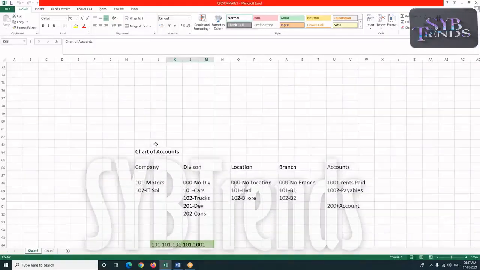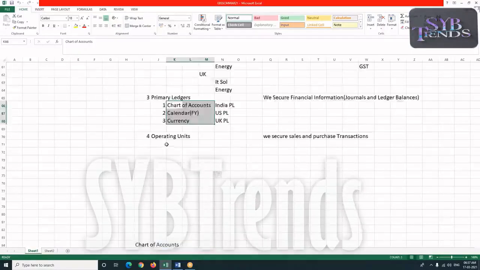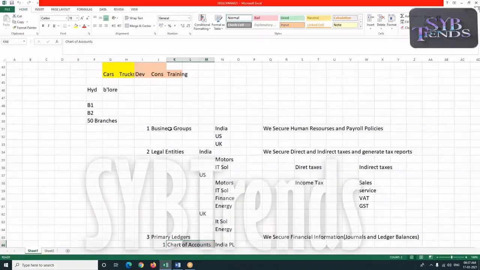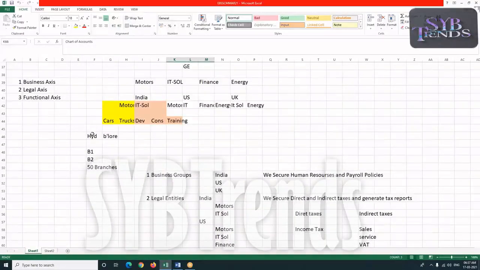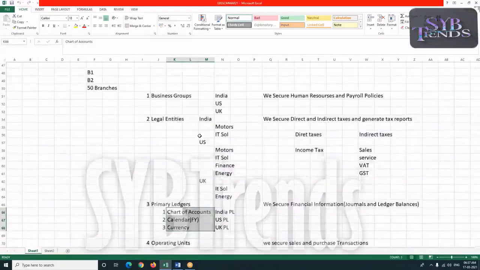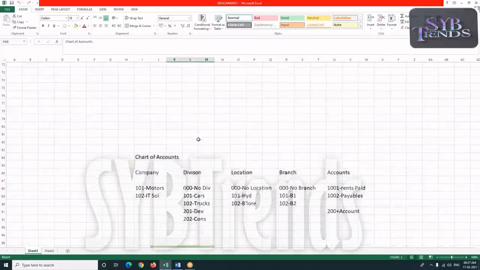Chart of accounts is basically used to track at what level the transaction is created. The chart of accounts segments have to be created based on my functional requirement, like companies, divisions, locations, branches. But this structure is different from one enterprise to another enterprise, so accordingly we plan our chart of accounts.